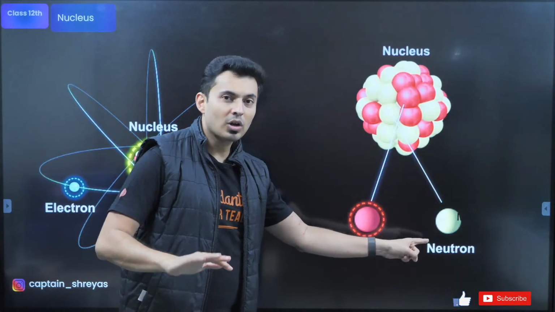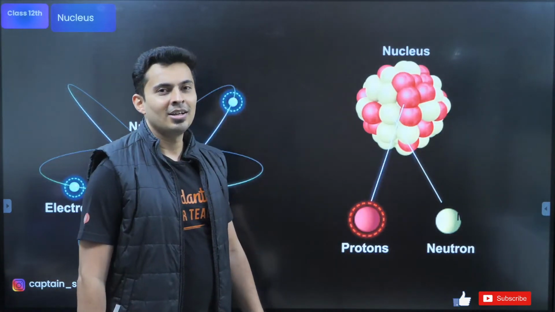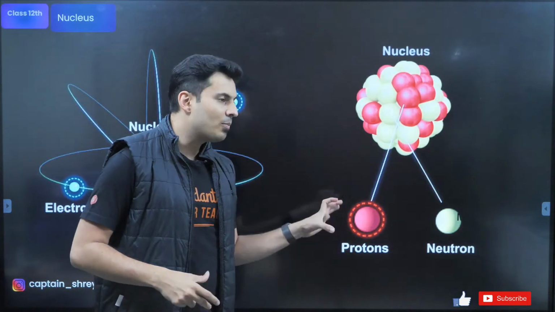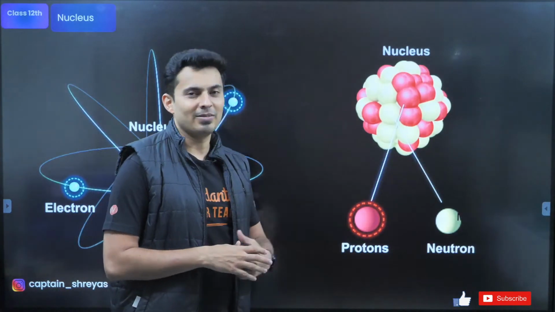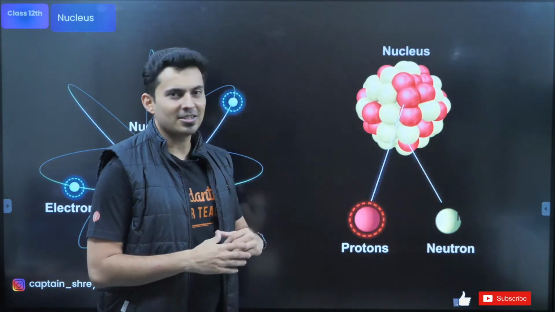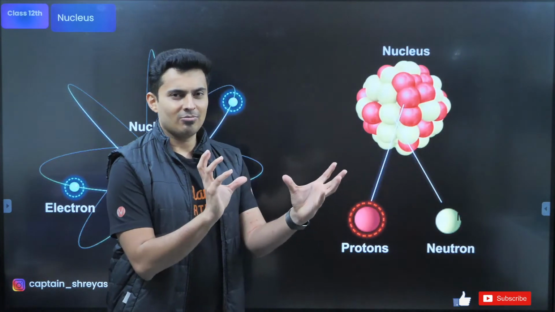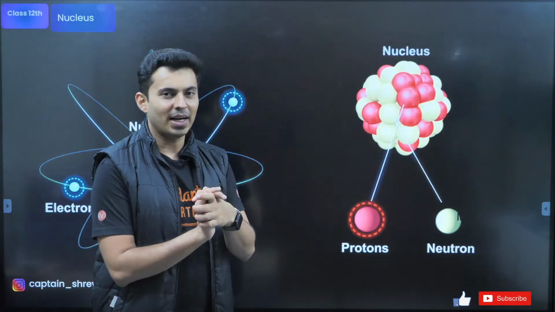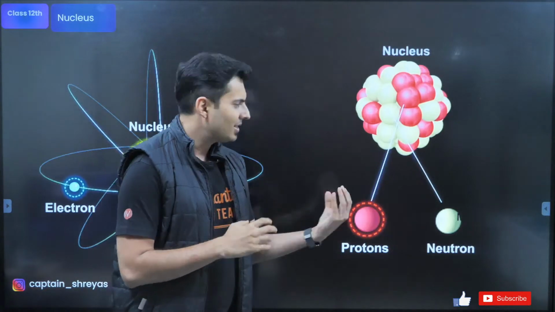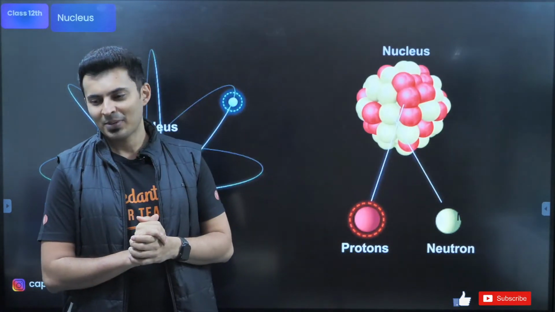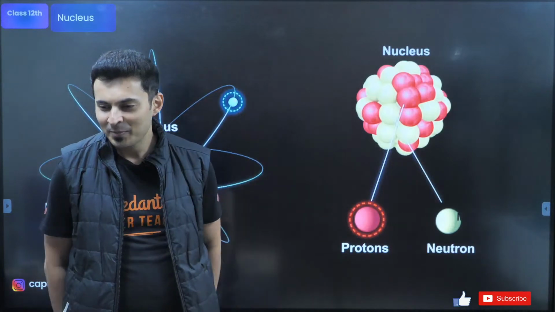N, neutral, neutron. Neutral, meaning it has no charge. Proton is positively charged. So this has no charge, this has charge. Both of them are almost identical except for the charge factor and a small difference in mass. Otherwise, their masses are also very close to each other. I hope this is clear.